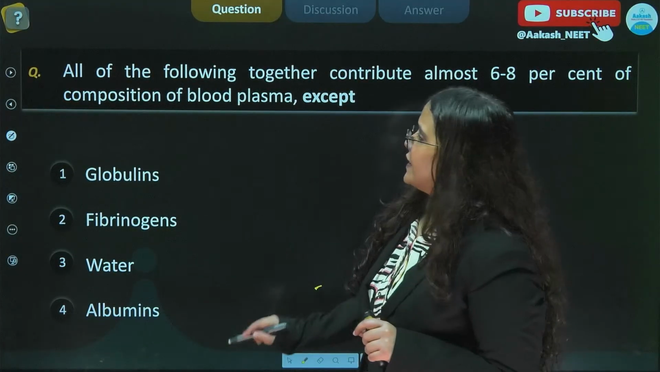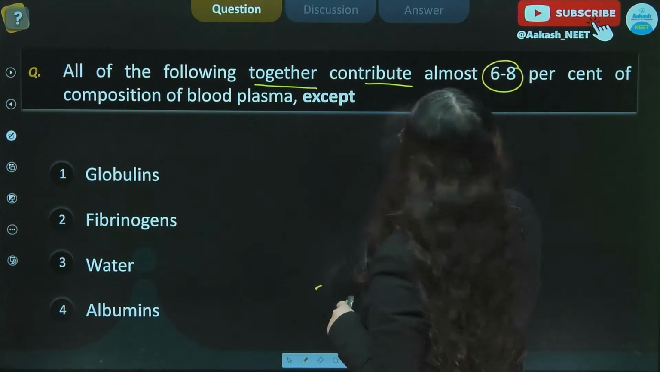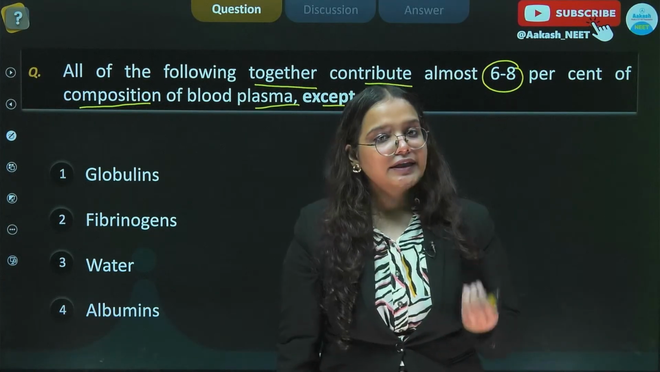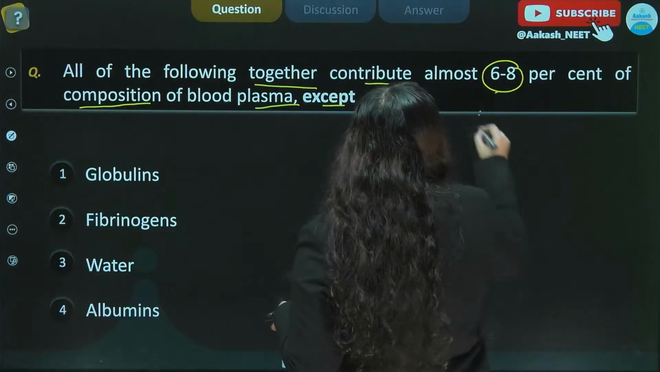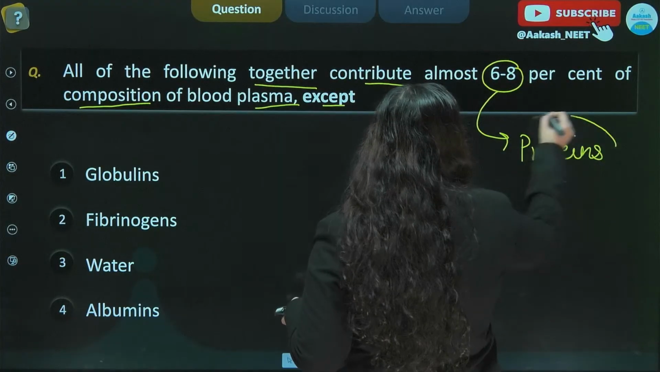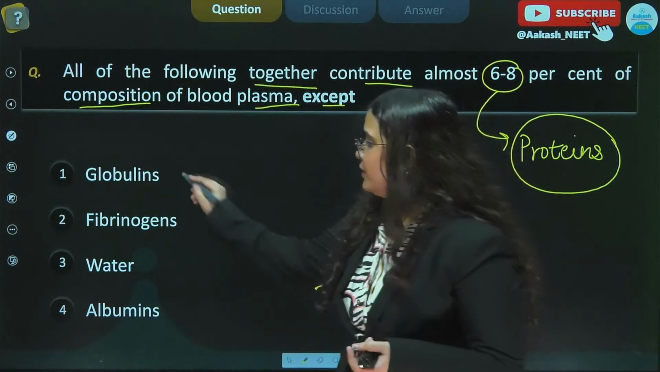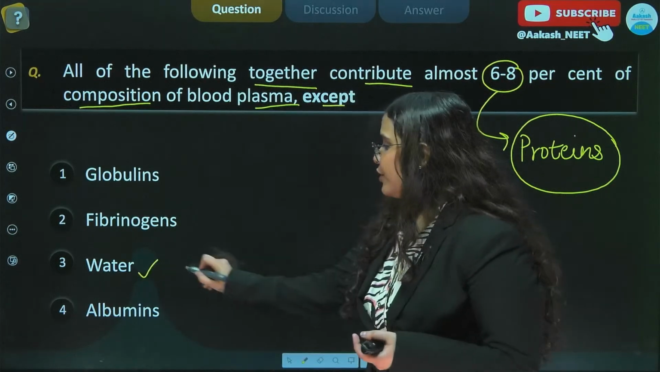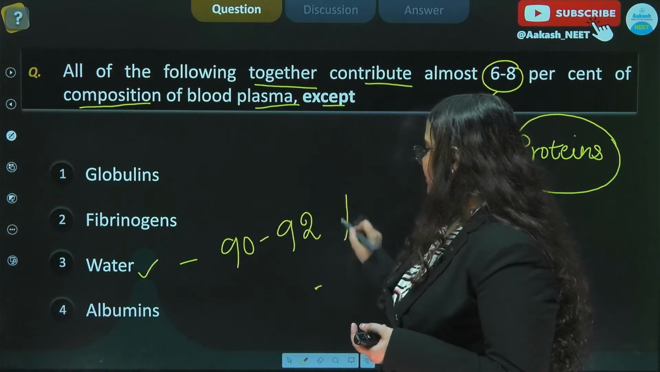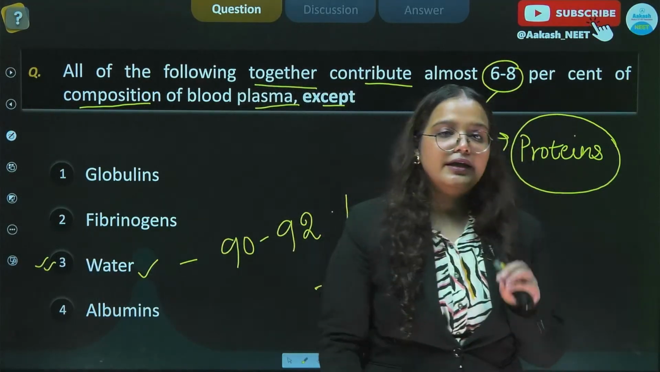All right, so the question here states all of the following together contribute almost 6 to 8% of composition of blood plasma except. So here indirectly it means that 6 to 8% is only our proteins, so all of them contribute as protein in the blood plasma except. So it is very simple that our answer here will be water, as water comprises 90 to 92% of the plasma. All right, so answer here will be option number 3, and rest of them are the names of the proteins.